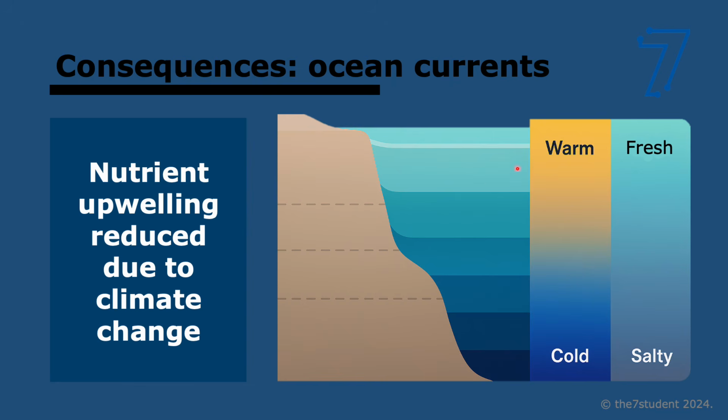And that's very important because on the surface is where there's tons of plants. So if there's no nutrients, there's no photosynthesis. And if there's no photosynthesis, you start to lose the ecosystem, the waters absorb less CO2, and it leads to tons of other second and third order consequences. I hope that makes sense.